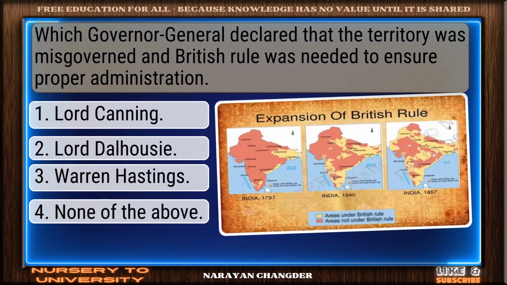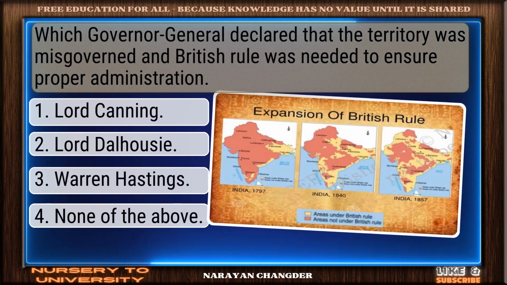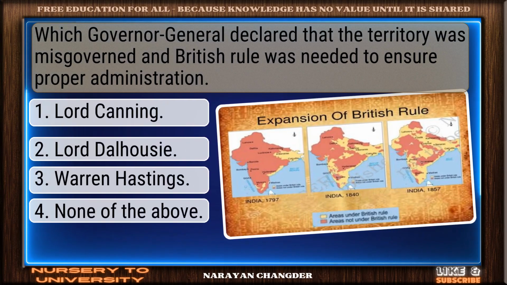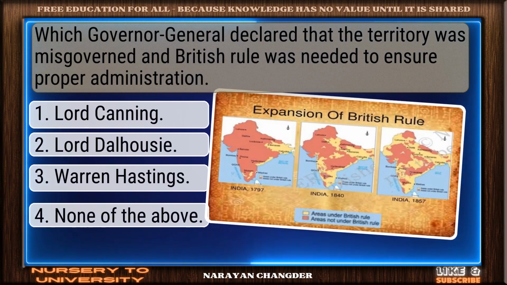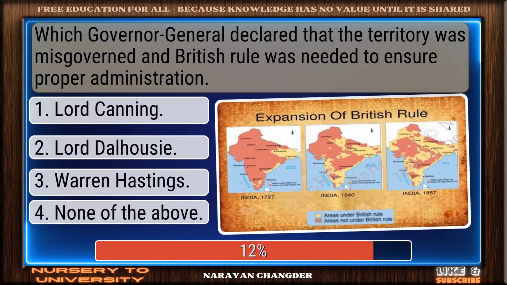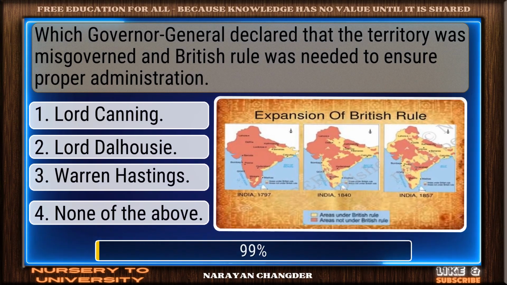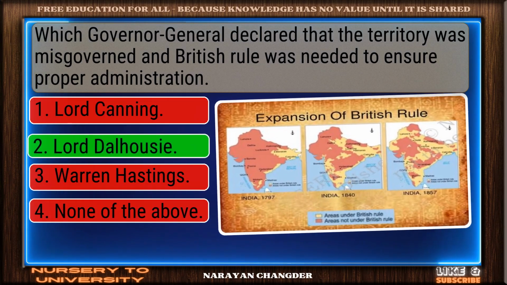Question number 12. Which Governor-General declared that the territory was misgoverned and British rule was needed to ensure proper administration? Valid point. Lord Dalhousie is true.